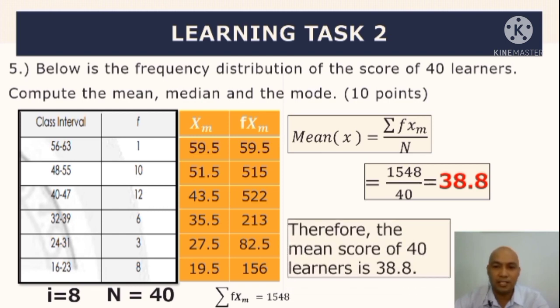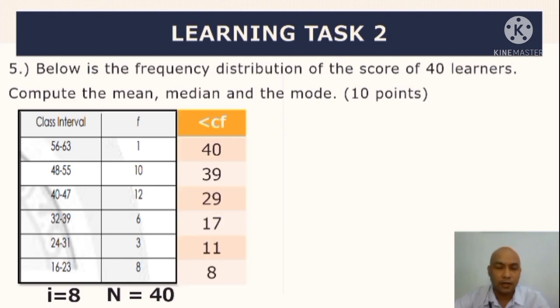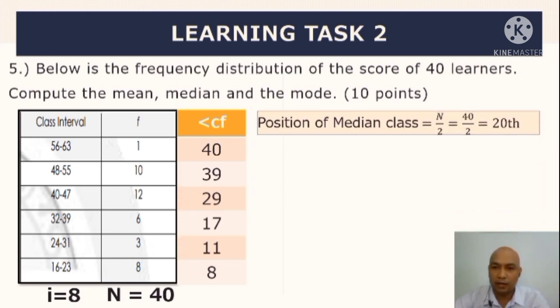So therefore, the mean score of 40 learners is 38.8. Next, to calculate for the median, mag-add tayo ng column for less than cumulative frequency. So starting from 8 plus 3, 11 plus 6, 17 plus 12, 29 plus 10, 39 plus 1 magiging equal kay 40. Then identify natin dito yung pinaka position ng median class. So ang gagawin natin, i-divide natin yung n by 2, kaya magiging 40 by 2 is nasa 20 yan.